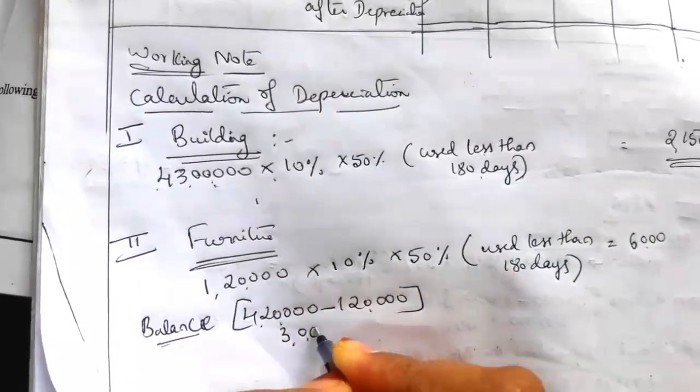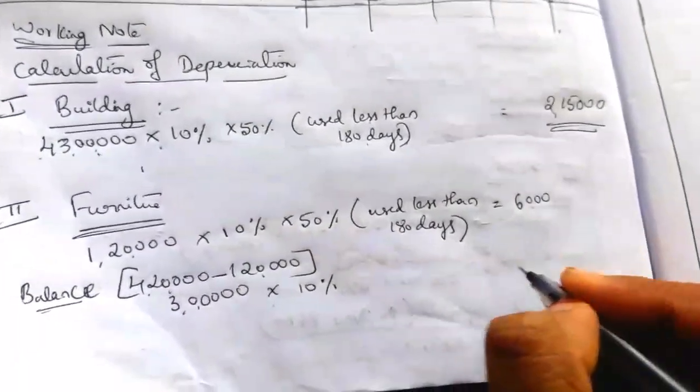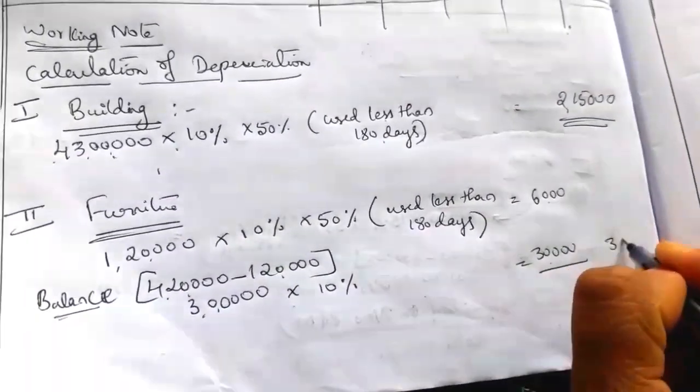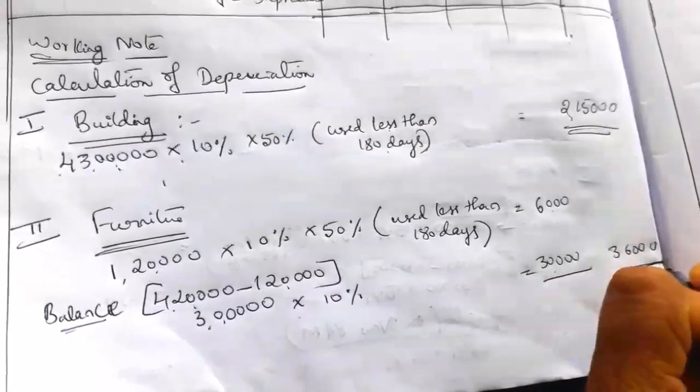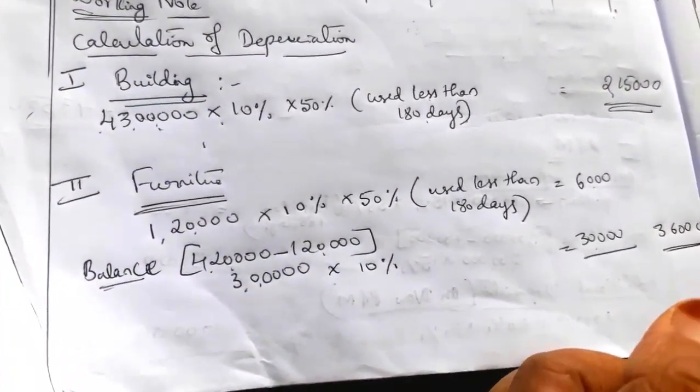On 3 lakh we have to charge 10% full depreciation, that is 30,000. So the total furniture depreciation is 36,000.